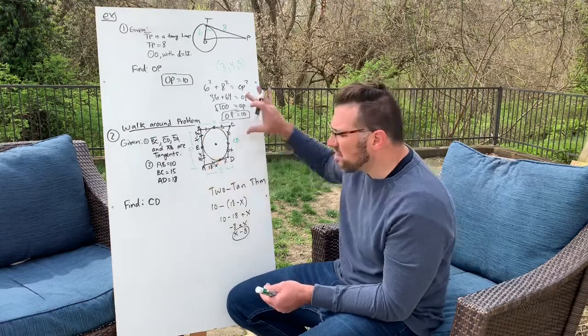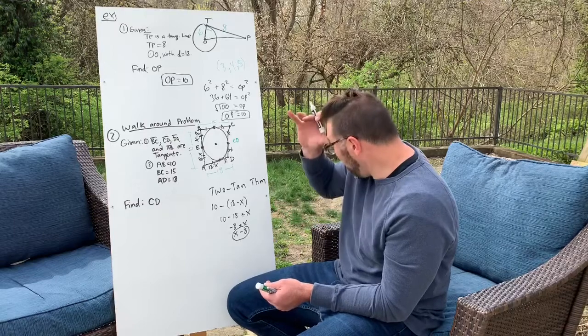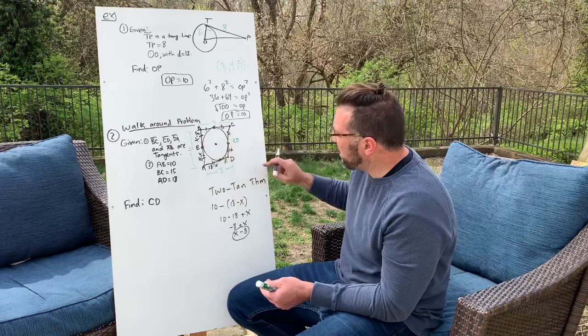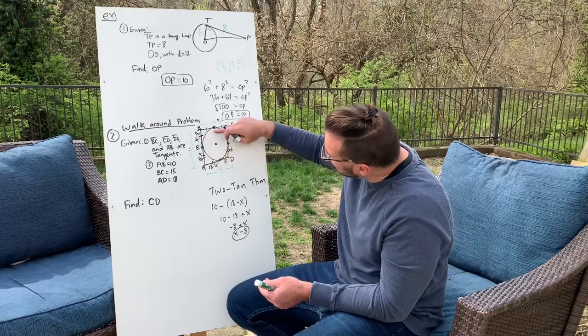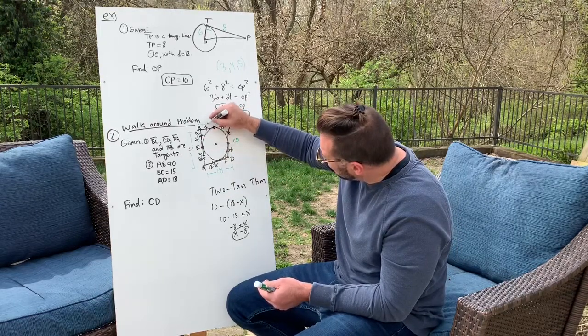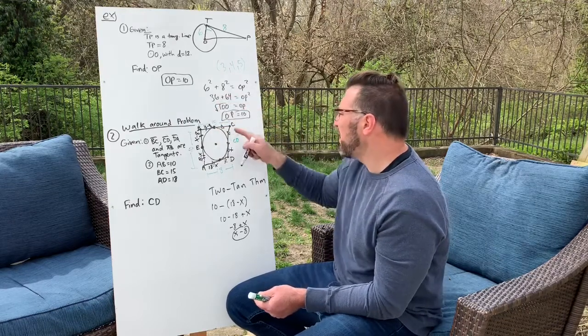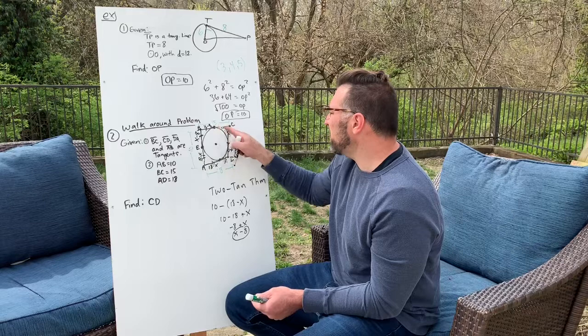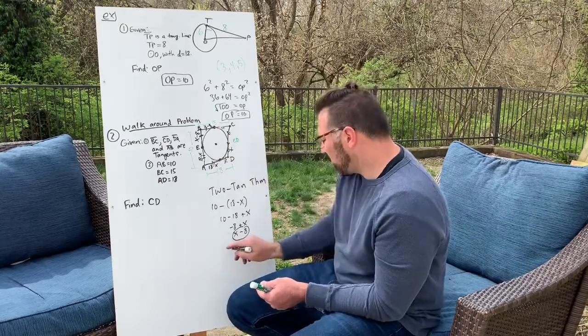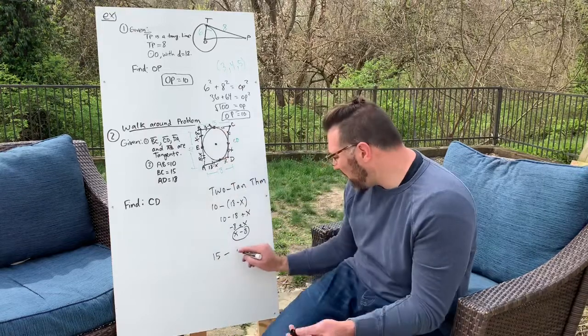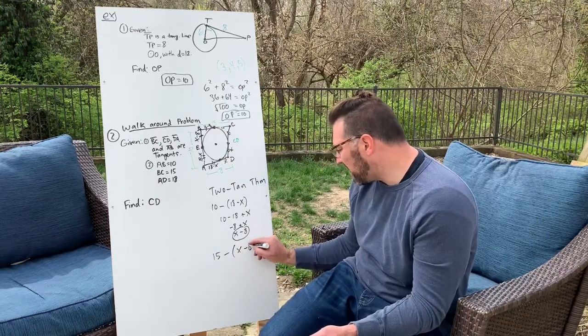This is a big system that we're working with here, and they all have some things related to them, that we're relating X to every piece. And so if that's X minus 8, then this is X minus 8. Hopefully you can read that. And if this whole thing is 15, then this thing is, well, let's do it off to the side. 15 minus that little piece, so minus X minus 8.